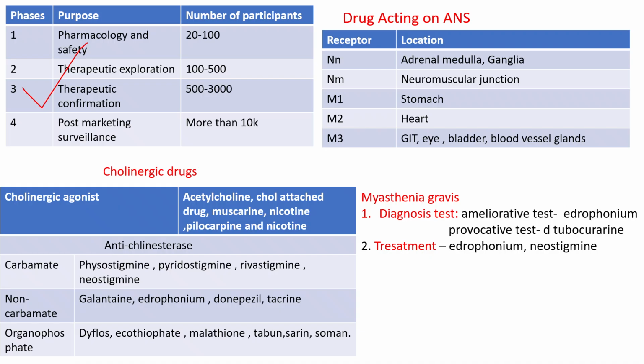Now phase 1. In phase 1 you study pharmacology and safety. Phase 2, therapeutic exploration. Phase 3, therapeutic confirmation. Phase 4, post marketing surveillance. How do we remember it?